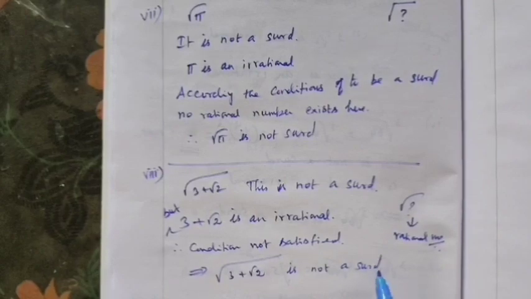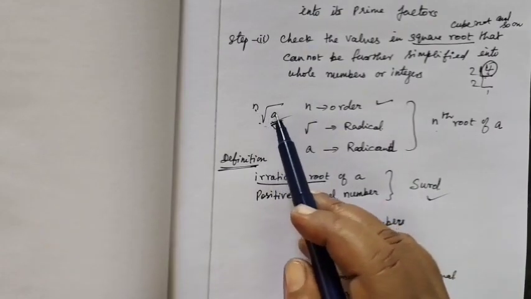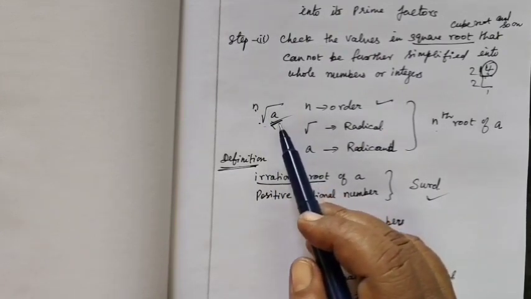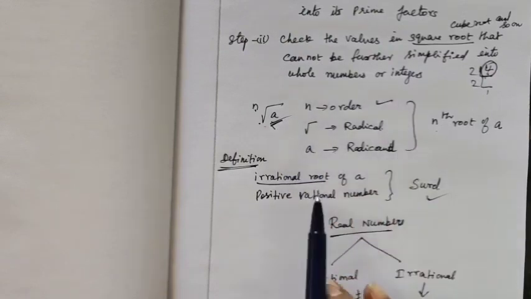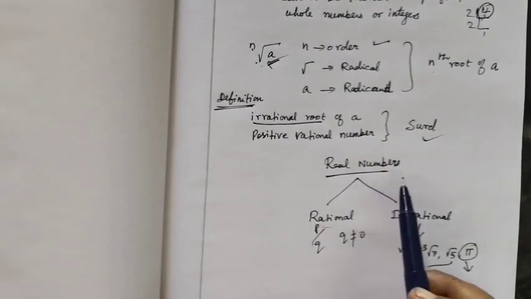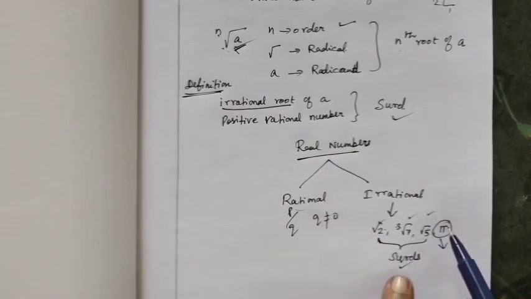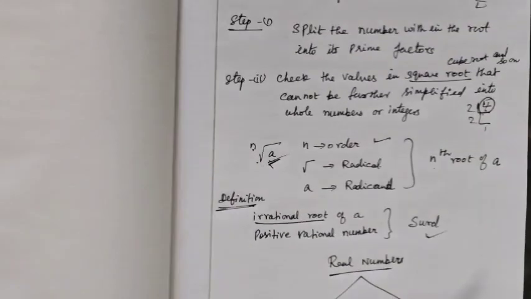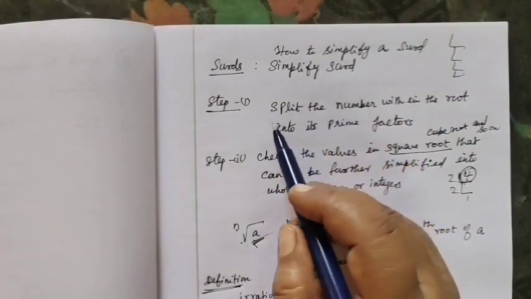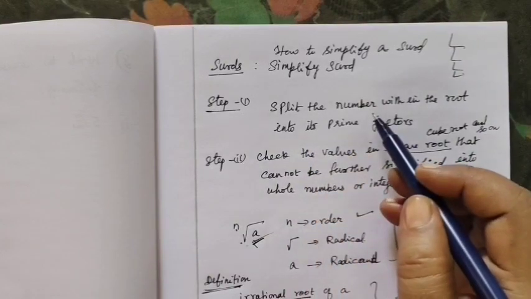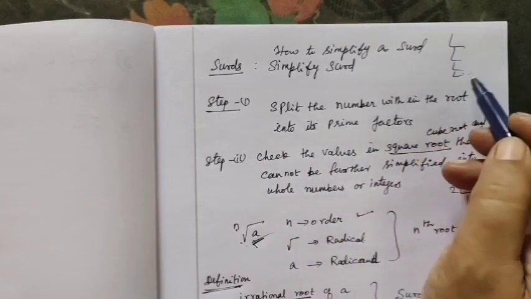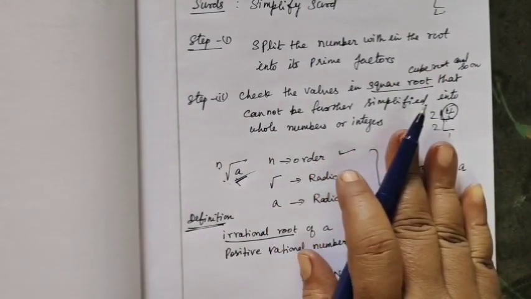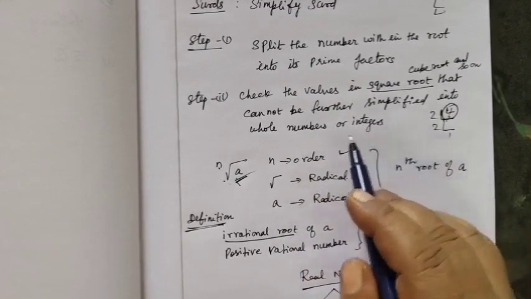See here, this is nth root of a, where n is the order, this is the radical and this is the radicand. So nth root of a. You see real numbers, the examples given are surds, but pi is not a surd, this is only an irrational number. So how will you simplify a surd? Step 1, you split the given number within the root into prime factors. We split into prime factors and we have to check that the value in the last step cannot be further simplified into whole numbers.